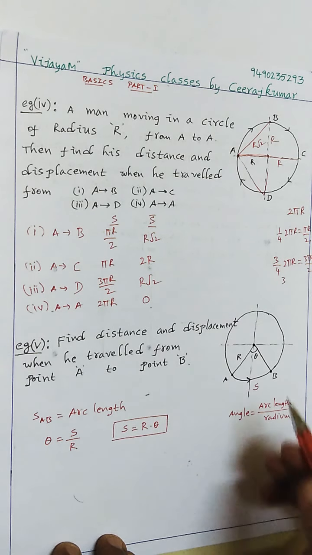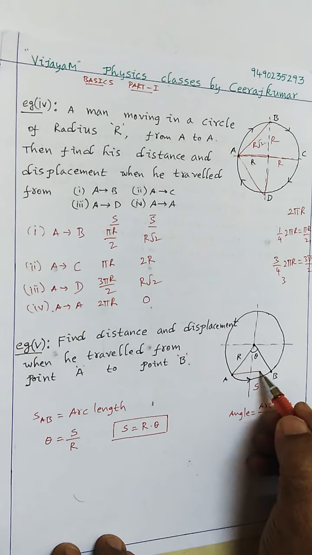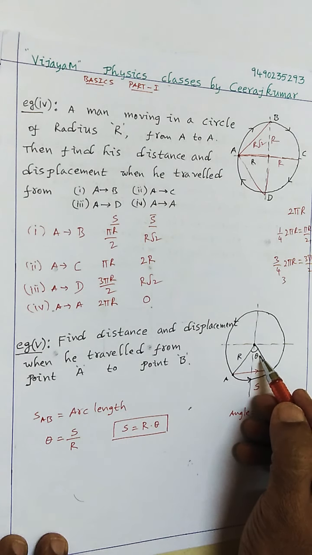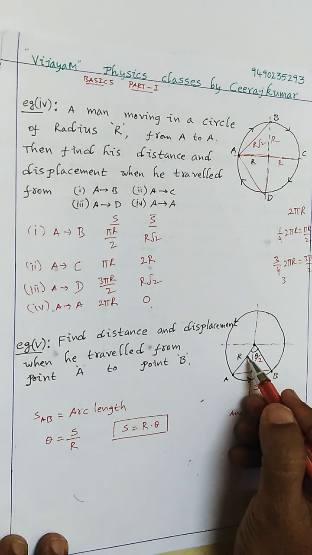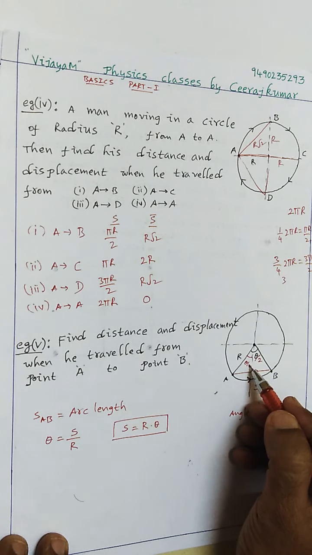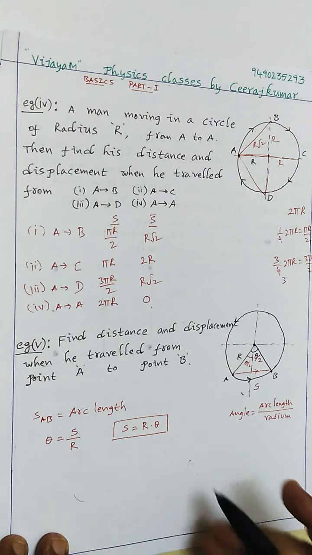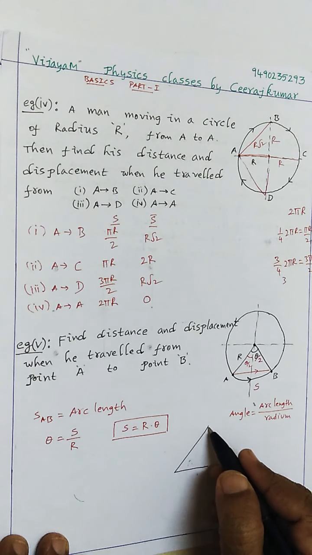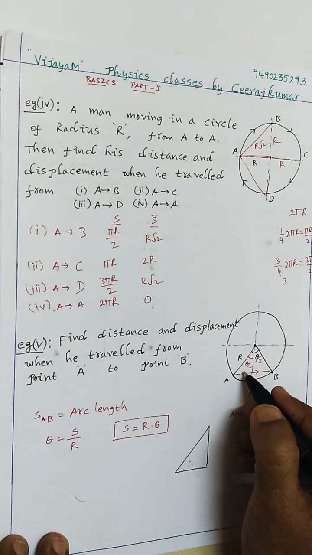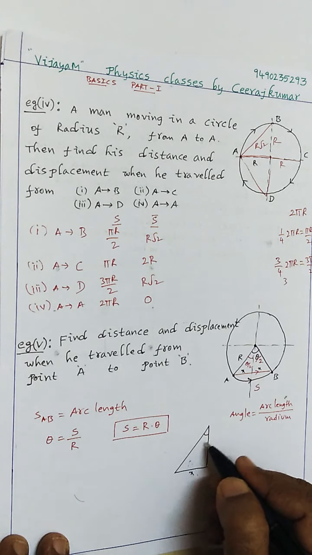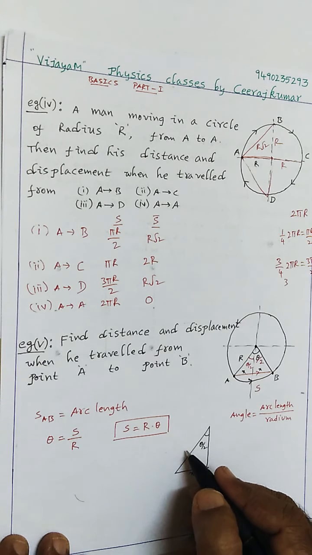In this case, the displacement of the object is nothing but A to B in a straight line. Here we use a little bit of trigonometry. Suppose the entire angle is theta. Divide this into two parts, theta by 2 and theta by 2. Observe the triangle here. Let's say this part is x, this part is also x, and this one is theta by 2, and this one is radius r.